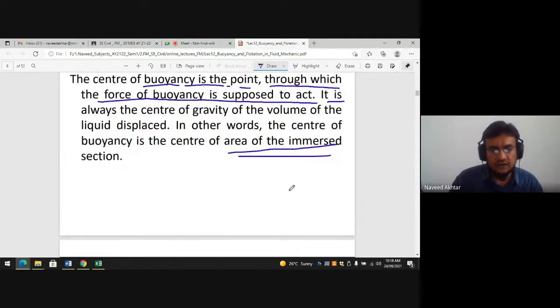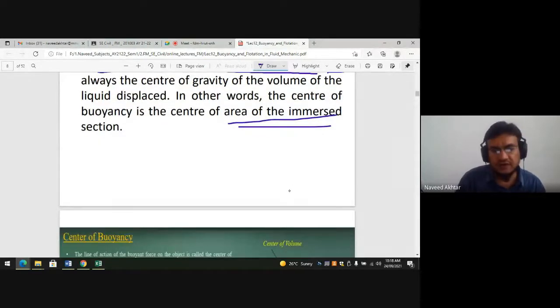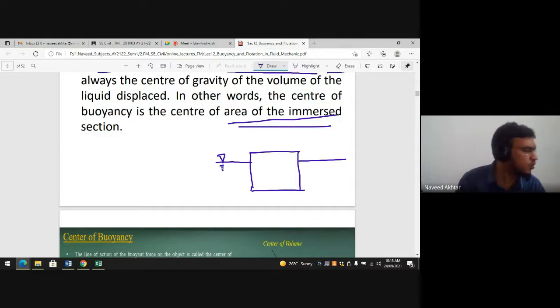If I show you, if this is the body, and this is the fluid, the body is floating in the fluid. Then G is the center of gravity of the whole object.